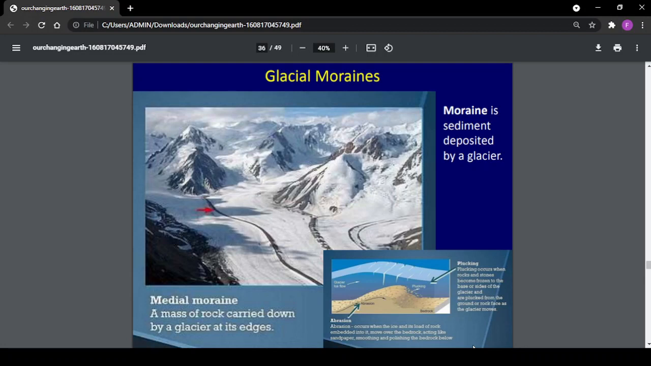Glacier moraines. Moraine is a sediment deposited by a glacier. Medial moraine, a mass of rock carried down by glaciers at its edge.